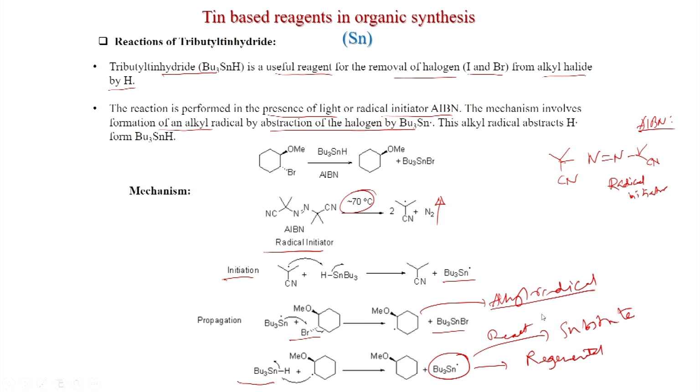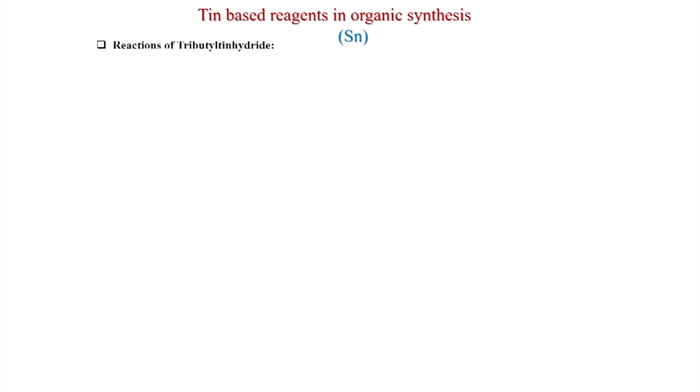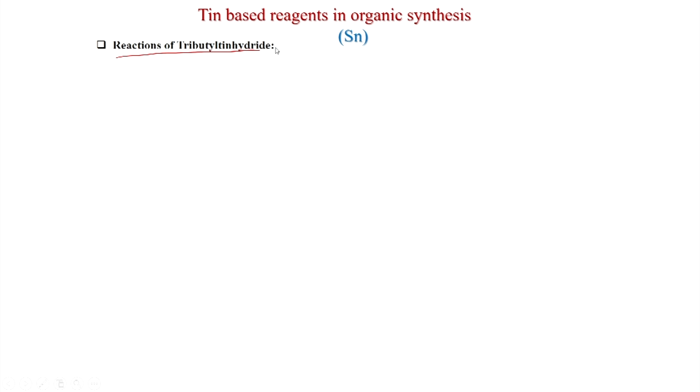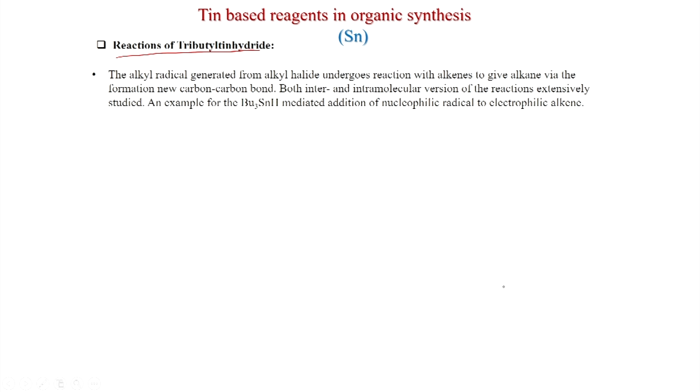So, this method is very useful for dehalogenation of alkyl chlorides, bromides, iodides, etc. In the reactions of tributyltin hydride, the alkyl radical generated from the alkyl halide undergoes reaction with alkenes to give alkanes via the formation of a new carbon-carbon bond. Both inter- and intramolecular versions of the reaction have been extensively studied. An example is the tributyltin-mediated addition of a nucleophilic radical to an electrophilic alkene.